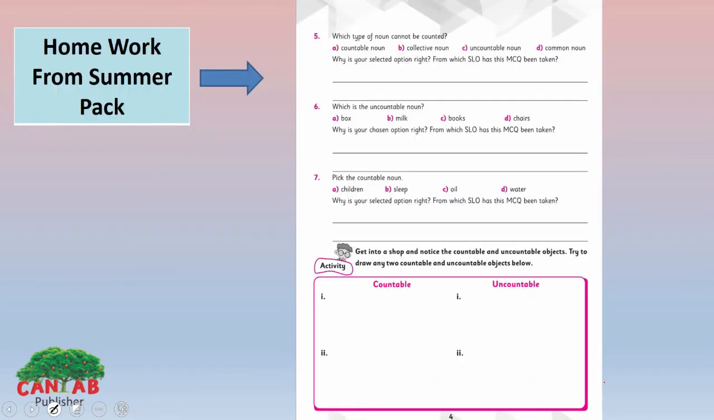Now this is your homework from the summer pack. Page number 4 here. Countable and uncountable nouns. I hope, dear students, you can do it easily because we have discussed it in detail.